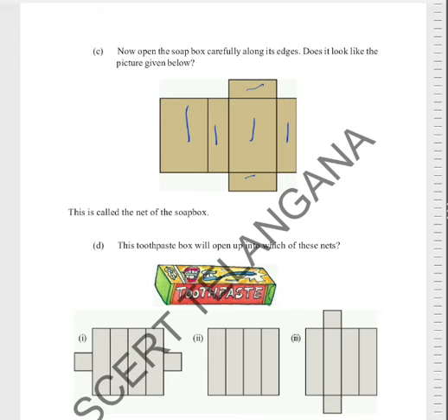Two are same. This is called the net of the soap box. This toothpaste box, now open it, which of these nets will it make? 1, 2, 3, 4 are all equal, and this is different.